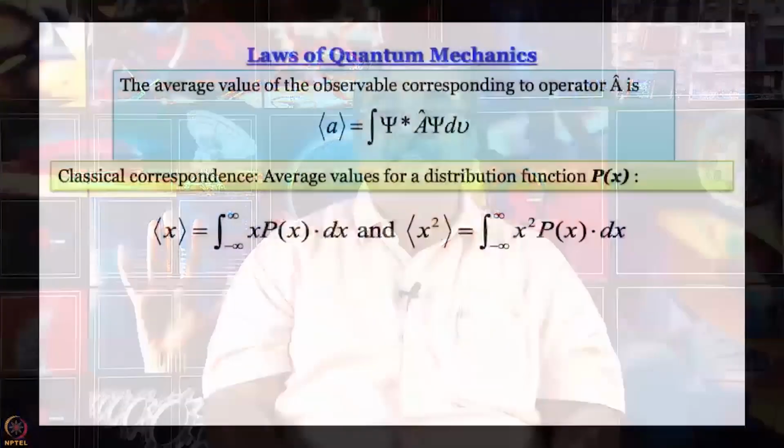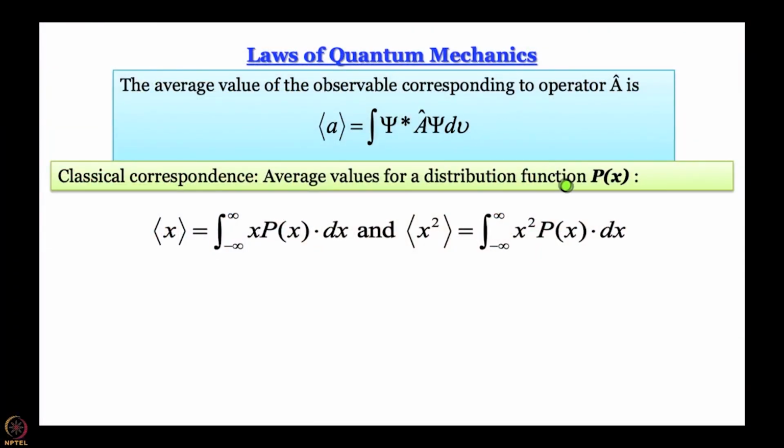Where does this come from? Well, this comes from classical correspondence. In classical mechanics, it is known that if you have a population distribution function p of x, it can be anything, Gaussian, Lorentzian, something, two-sided exponential, then the average value of some property x is given by x multiplied by the population distribution integrated over all space.